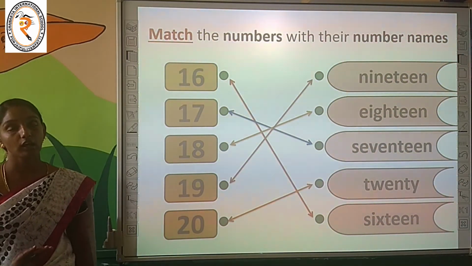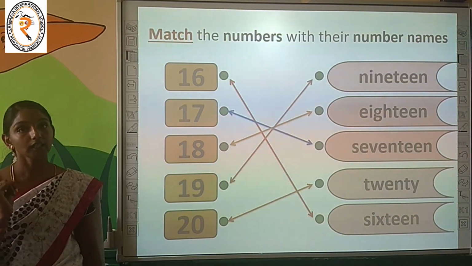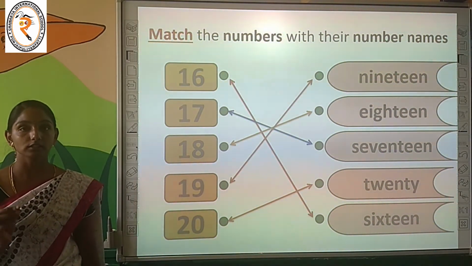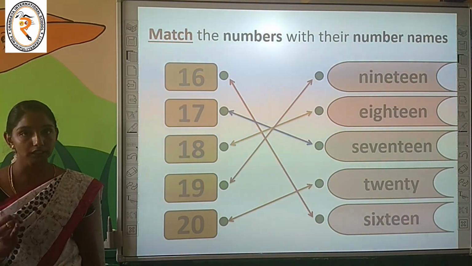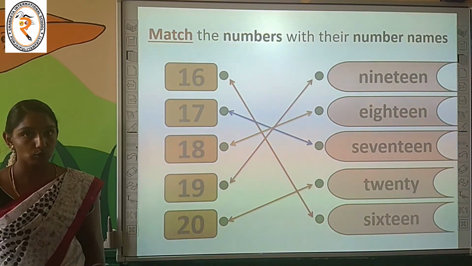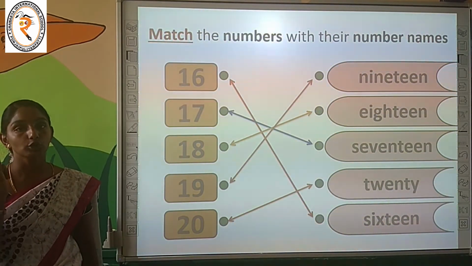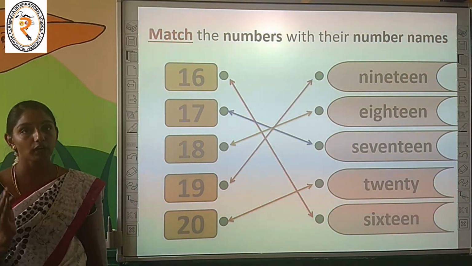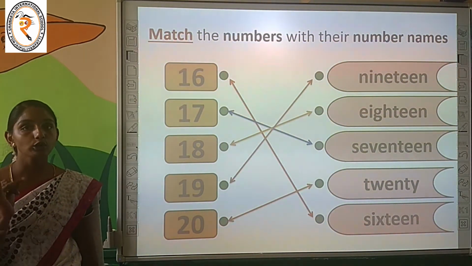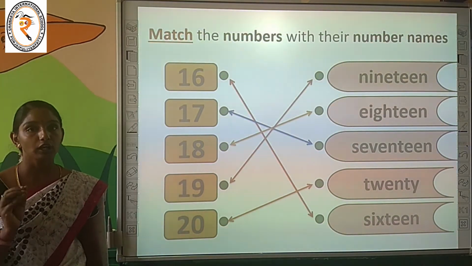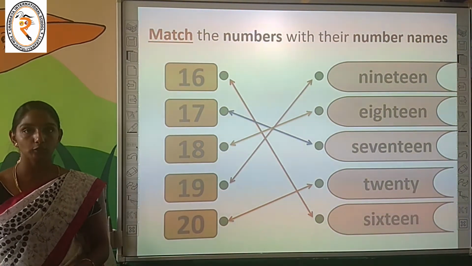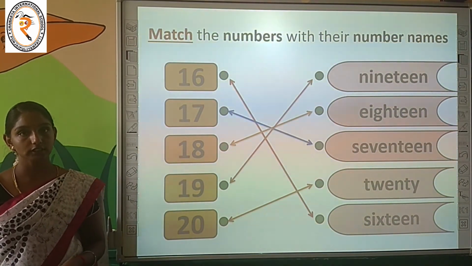I hope that you have all understood the concepts. Big, bigger, biggest, tall, taller, tallest, long, longer, longest. Children, keep these things in your mind. For the big, bigger, biggest concept, you have to consider and compare the overall size of the given objects. For the tall, taller, tallest concept, you have to consider and compare the height of the given objects. For the long, longer, longest concept, you have to compare and consider the length of the given objects. Are you okay children? Are you clear with the concepts?